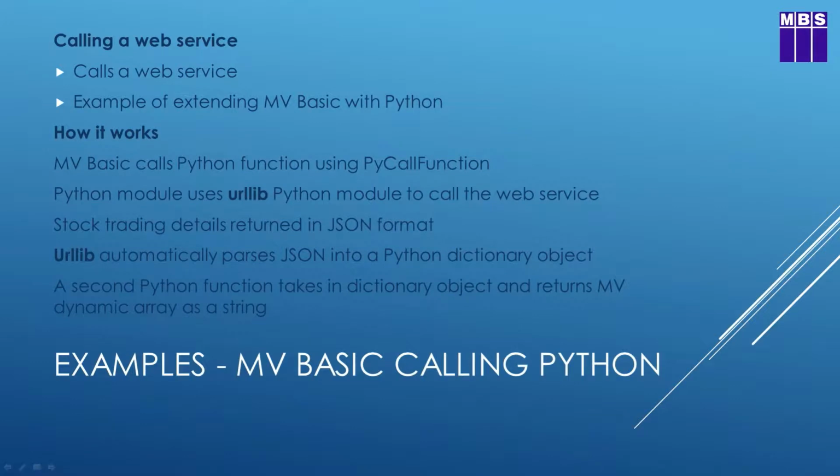For my second example, I'm going to show how we can use Python to extend the functionality of multi-value BASIC. What we're going to do is call a web service that will return information about the stock trading details of a company on the Australian Stock Exchange. So multi-value BASIC will call a Python function using the PyCall function that we spoke of earlier. That's one of the APIs that extends multi-value BASIC for the Python-enabled platforms.